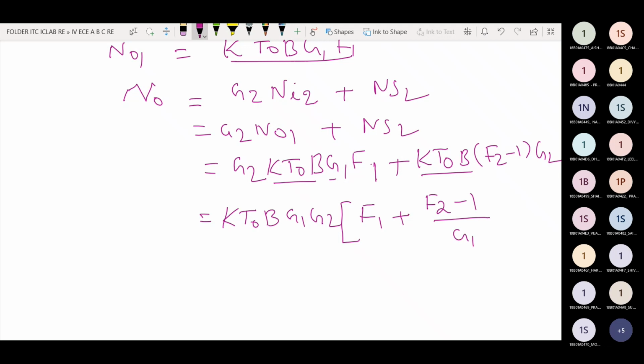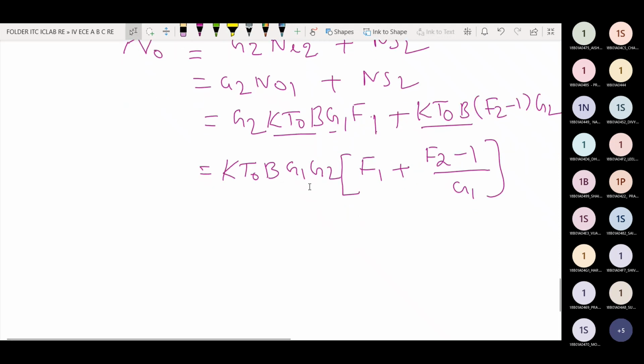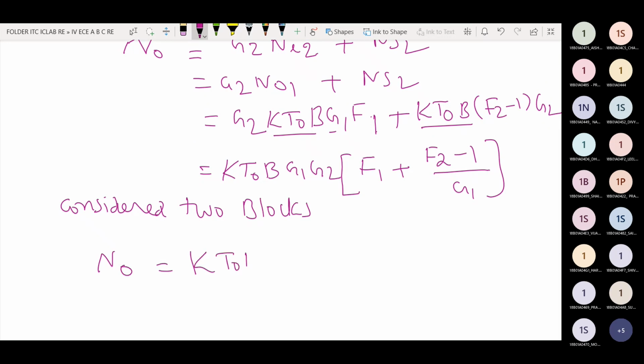Here we use G1. Therefore, considering two stages only, for two blocks the noise output N naught is equal to K T naught B G1 G2 into F1 plus F2 minus 1 by G1.